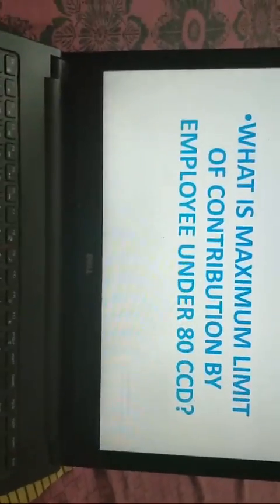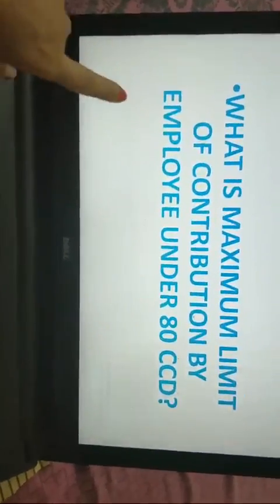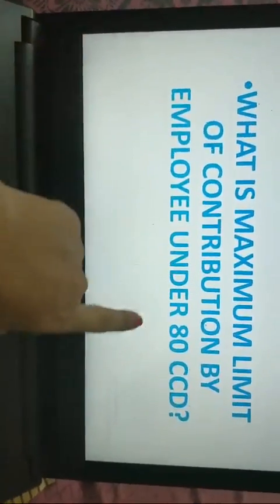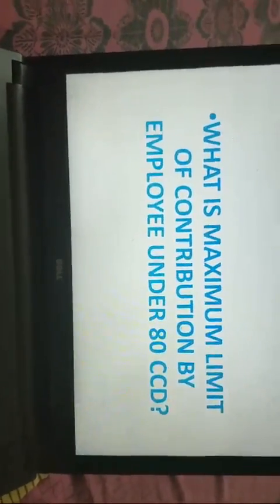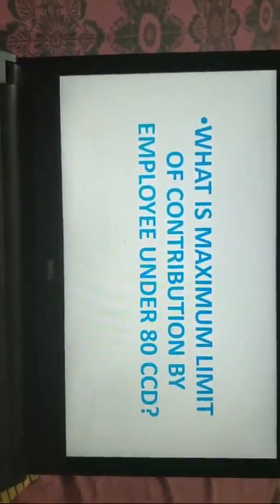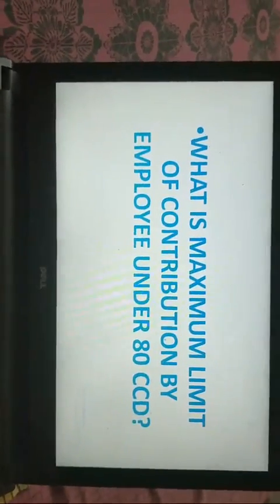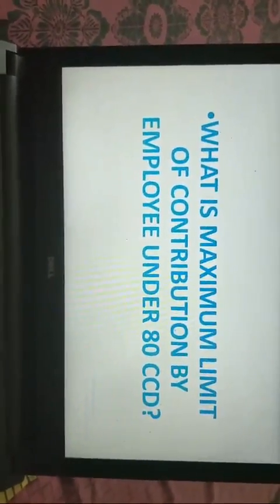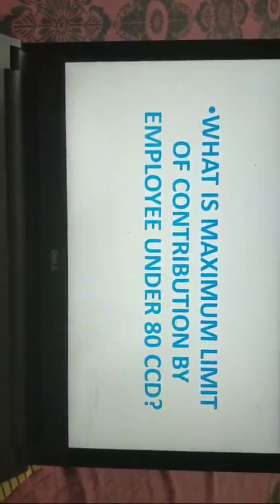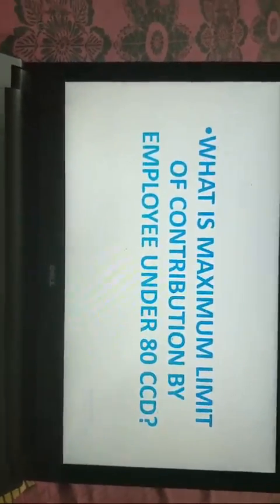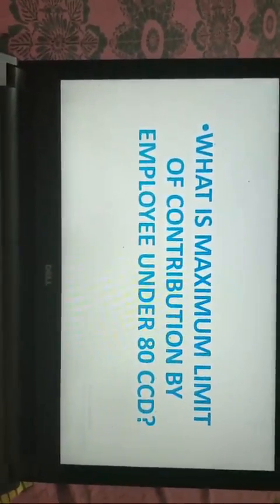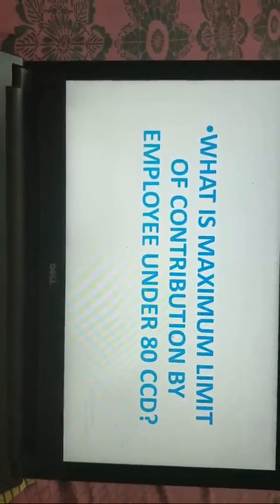Now, second question for all of you. What is the maximum limit of contribution by an employee under section 80CCD? Section 80CCD, as we spoke about, is New Pension Scheme. Can I have all of you tell me what is the maximum limit of contribution for an employee? Okay, when you are telling me 10% of salary, you also have to tell me what you mean by salary.